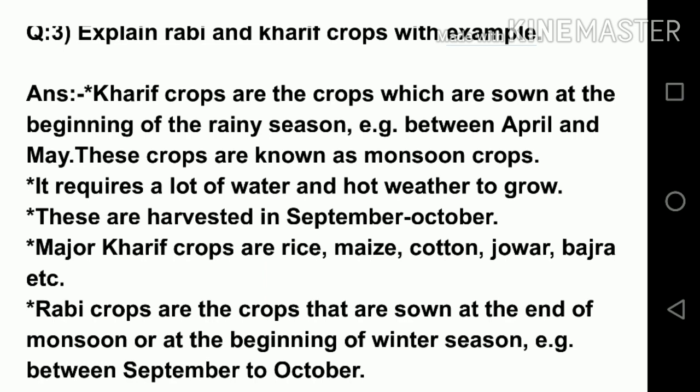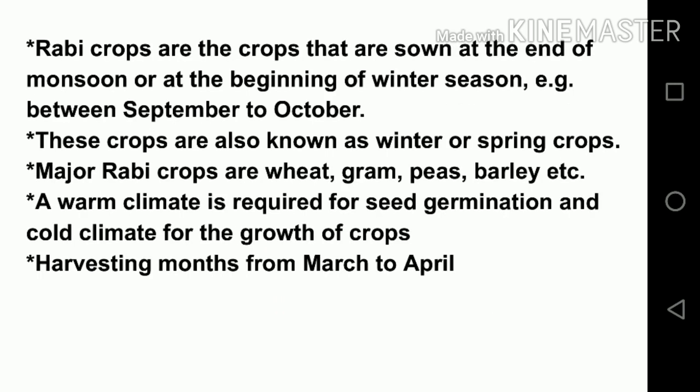And then Rabi crops. Rabi crops are the crops that are sown at the end of the monsoon or at the beginning of the winter season, that is between September and October. These crops are also known as winter or spring crops. They need a warm climate for seed germination, and a cold climate for the growth of crops.